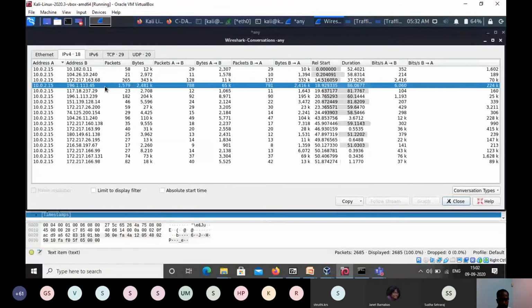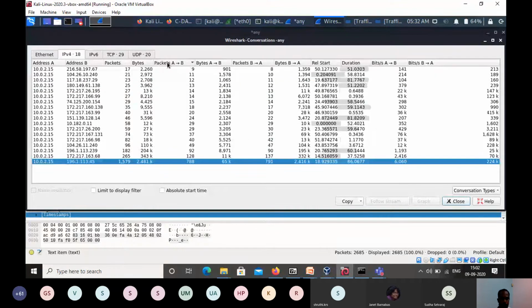You might remember that when I started Wireshark, I parallelly connected to www.cdac.in. So once I accessed that web page, the data was also coming. So at that particular point of time I'm getting more traffic from that particular IP address, and this many packets were transferred. Then from A to B, meaning source A, destination B, how many packets, reverse traffic, how many bytes.